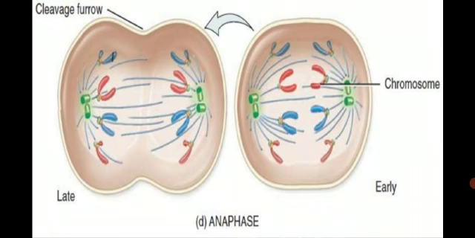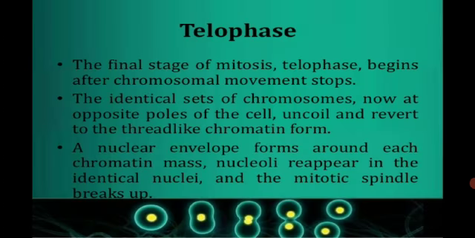The last stage of mitosis is called the telophase. The final stage of mitosis, telophase, begins after the chromosomal movement stops. The identical sets of chromosomes, now at the opposite poles of the cell, uncoil and revert to the thread-like chromatin form. A nuclear envelope forms around each chromatin mass. Nucleoli reappear in the identical nuclei, and the mitotic spindle breaks up.